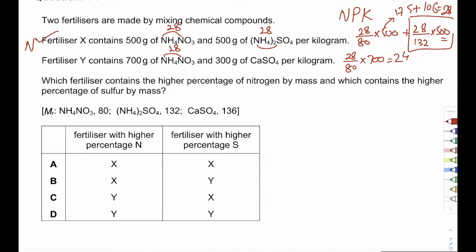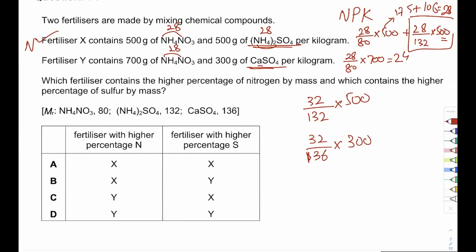What about sulfur? Remember, this one is also giving sulfur. This one is also giving sulfur. Nitrate to khatam na. So let's look at sulfur. Sulfur is 32 out of 132 in the first one. And in the second one is 32 out of 136. Multiply this by 500 because वो 500 and multiply this by 300 because वो 300 है.